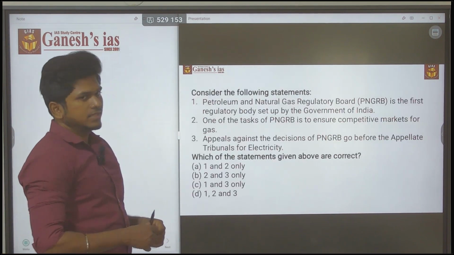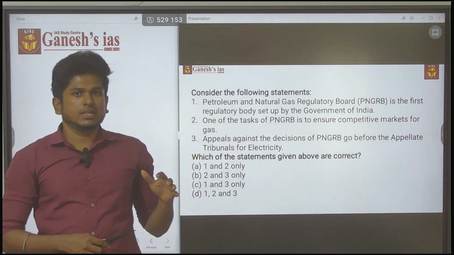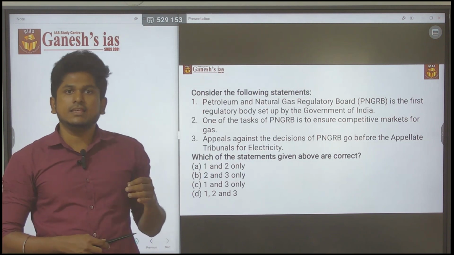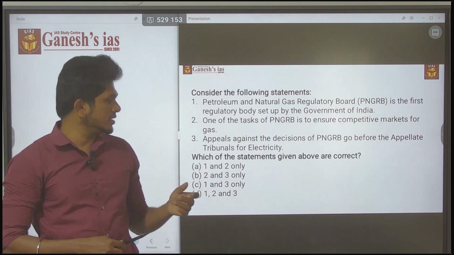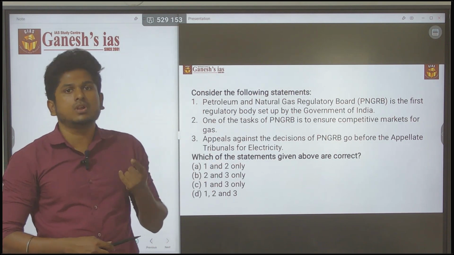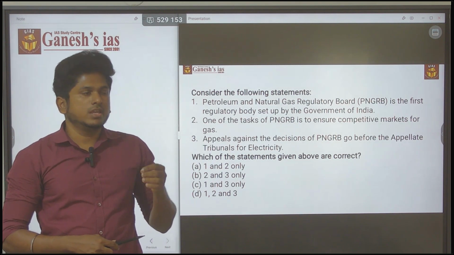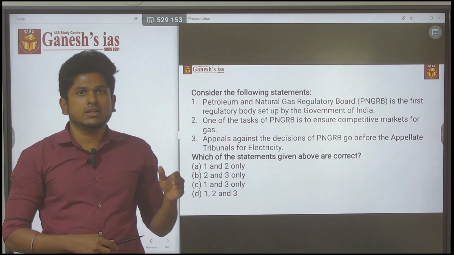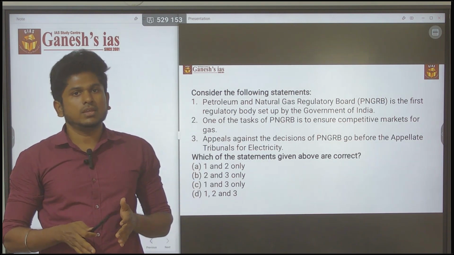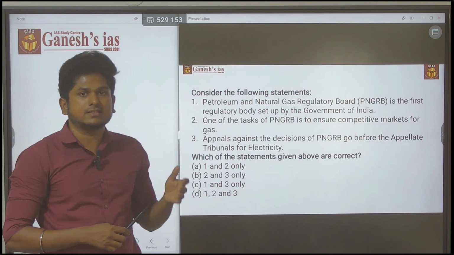First of all, please note that these kinds of questions are easy questions. Pattern-wise, it is one of the easiest questions. The reason is that you can go for the answer by eliminating any one of the statements. So in the exam, if these kinds of questions are there, please go for these questions first. Try to eliminate any one of the statements and you can easily go for an answer.